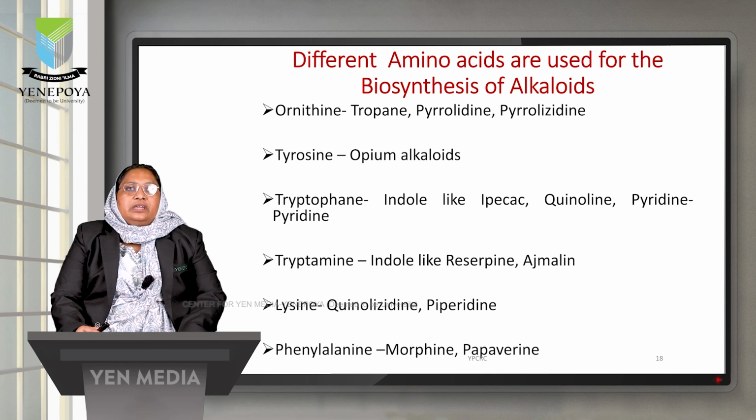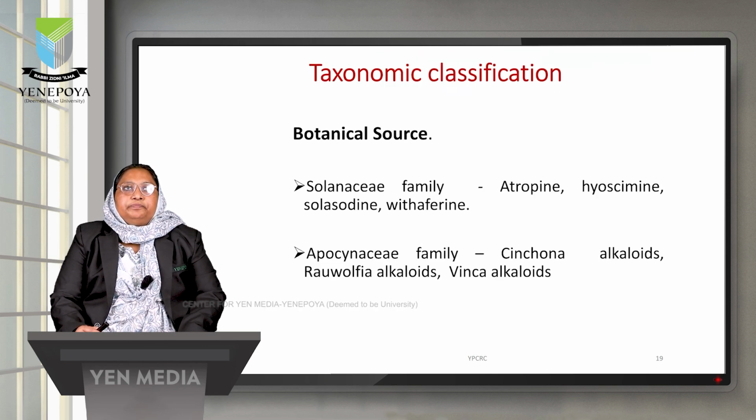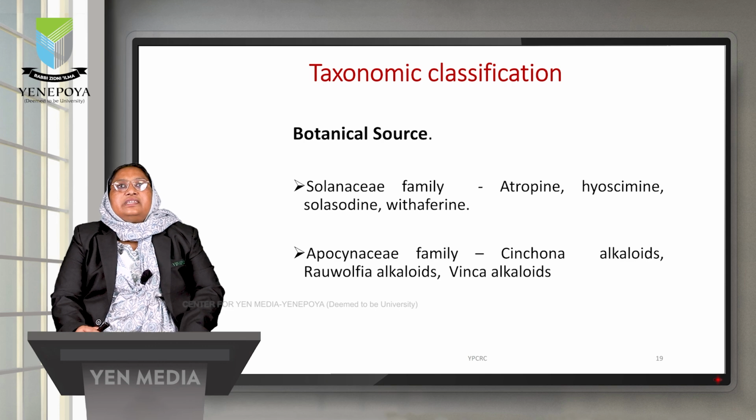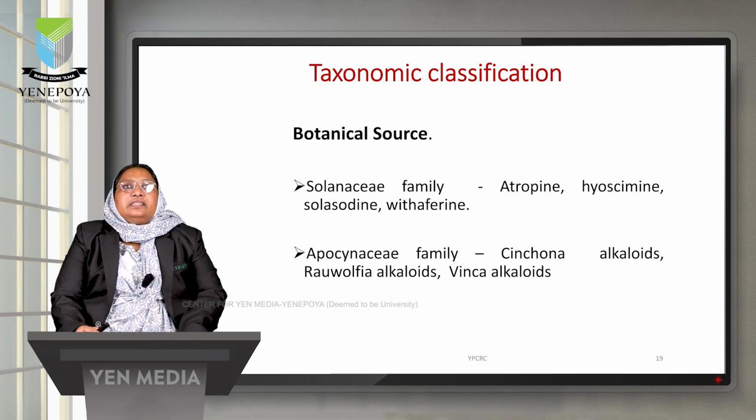Phenylalanine is the precursor for biosynthesis of morphine. Next classification is taxonomical classification. This classification is based on the botanical source of the alkaloid. The alkaloid belongs to that particular family, and it comes under that classification.